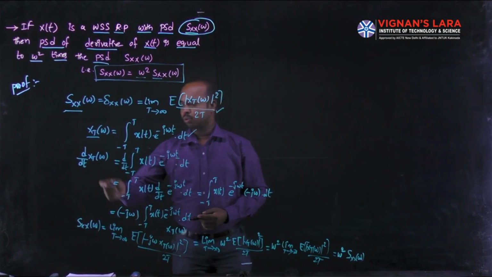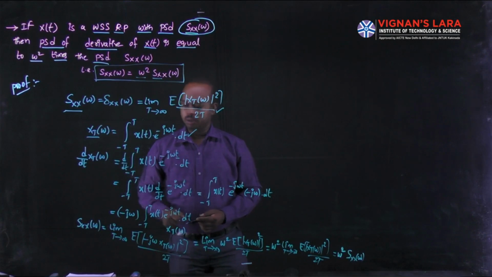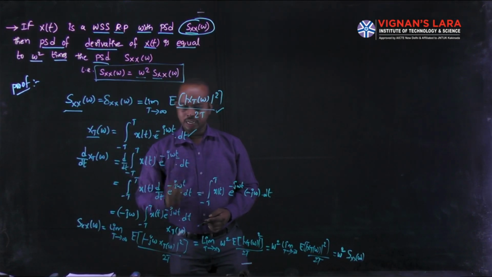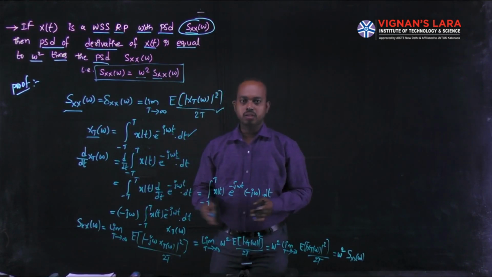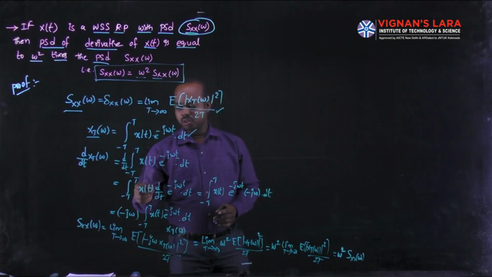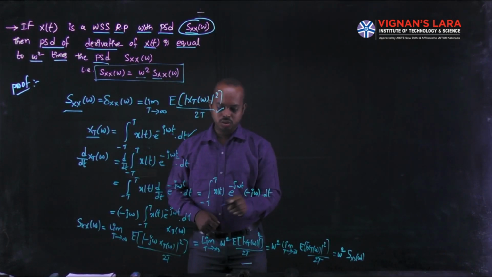Further, you have to take the differentiation of the Fourier transform of x of t with respect to t. Here you can apply the differentiation on the Fourier transform terms. X of t is a function. It does not have any values. It is only a function. That's why you can't apply the differentiation on x of t. You have to take the differentiation on the exponential term. The exponential term differentiation is the exponential.